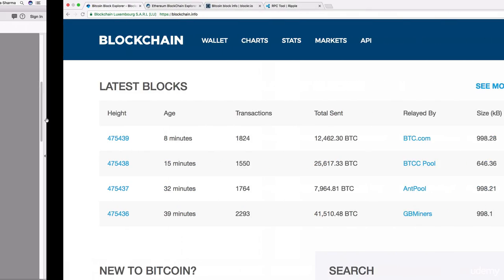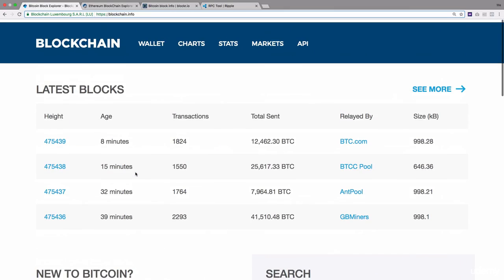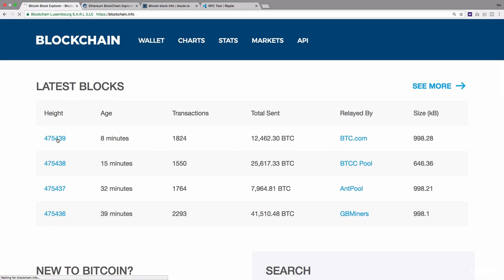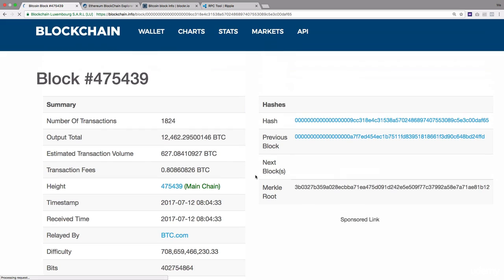So let me show you how public blockchains can be read. For the Bitcoin blockchain, you can go to blockchain.info and read the information from the blocks. Let's say we have this block, let's click on this block number. Height means the block. Since I clicked on this block, you can check all the details of this block.